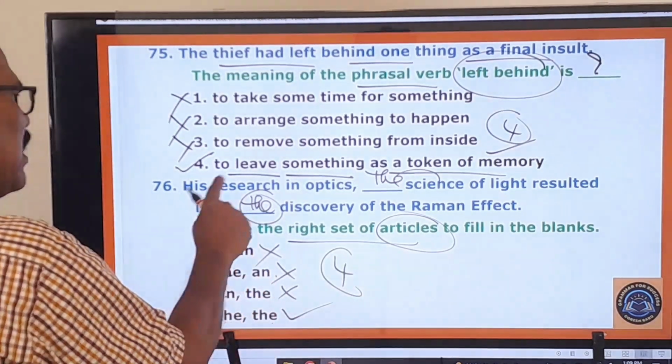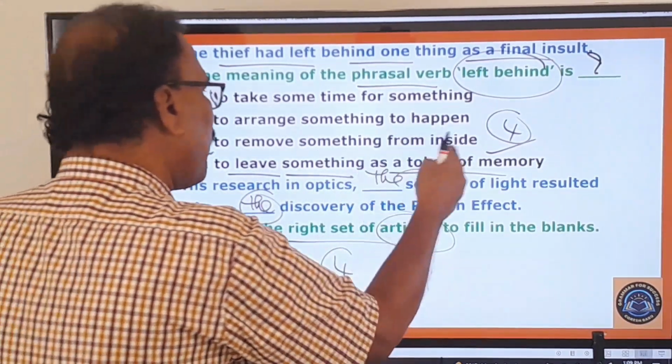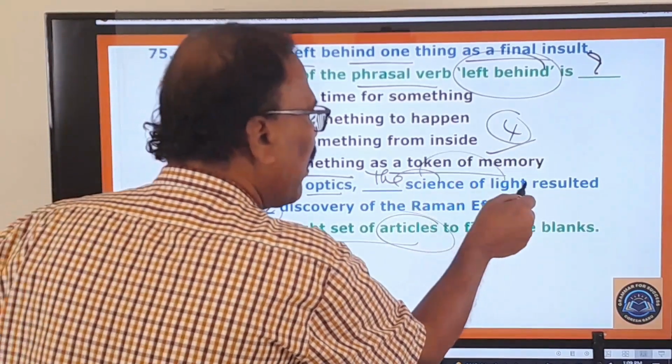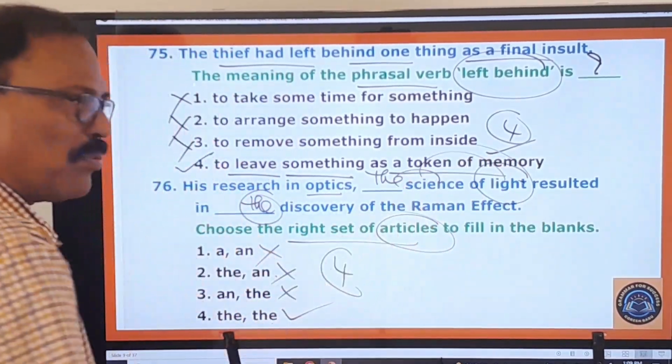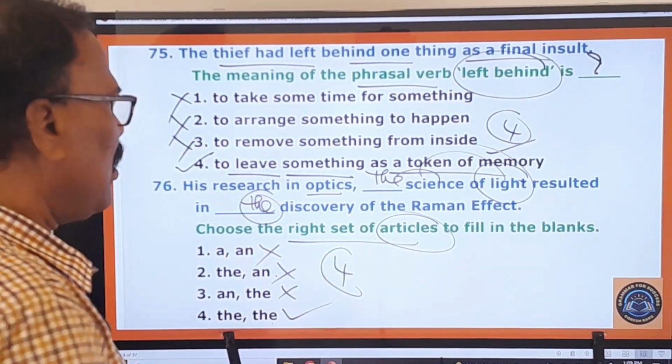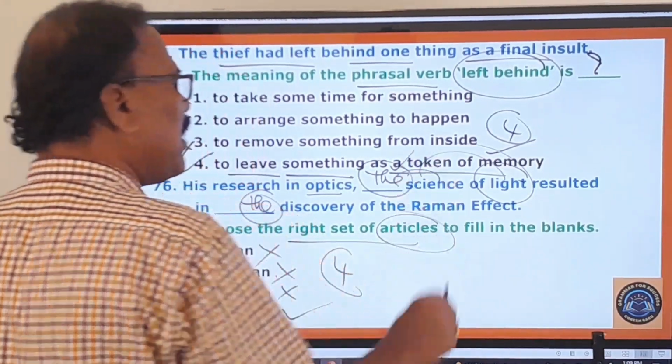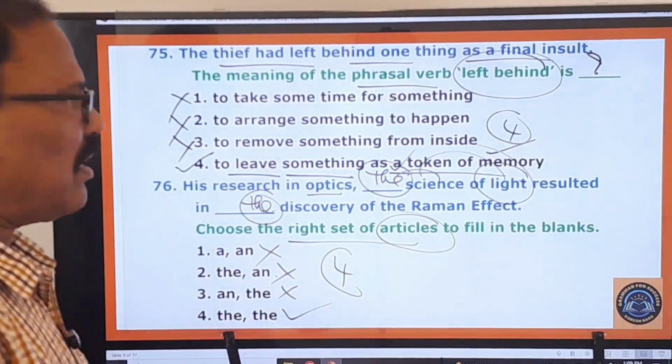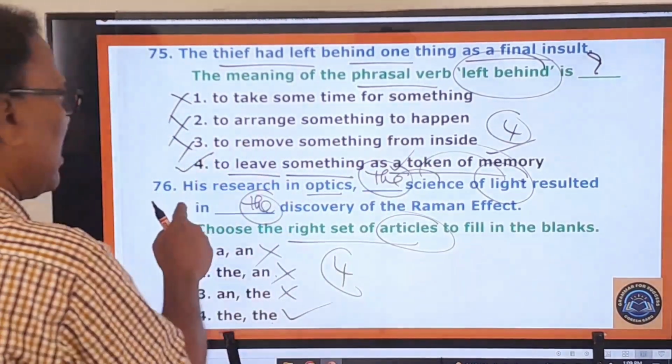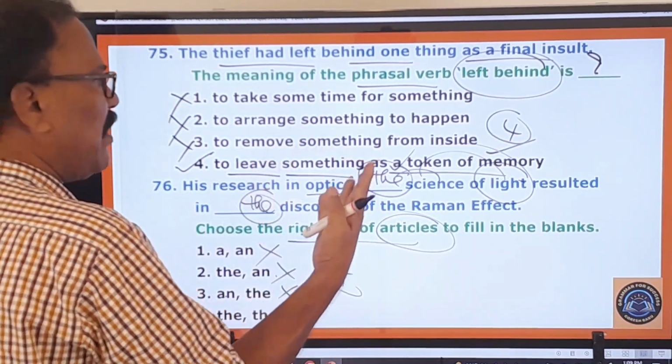You say his research in optics. The science of optics means what? The science of light. Kanti yokka shastramunu, Kanti shastram, that is optics. So it is a science. Before that you have to use the definite article, right? The science of light resulted in dash. What is that? A discovery.